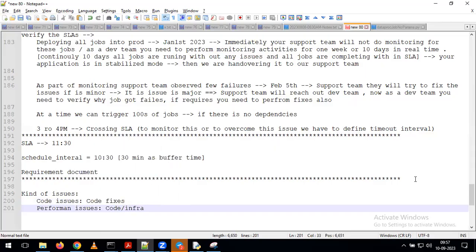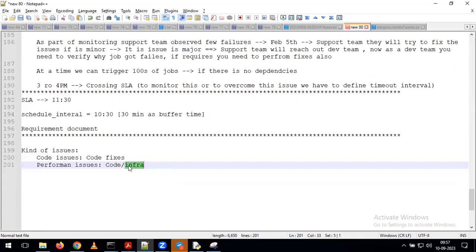If it is from the code level performance issues, we need to do the fixes on the code. But if there is any issue on the infra side, we need to do the fixes on the infra side. So first, we need to analyze the issue based on the type of the issue. If it is a code issue, we are going to perform the code fixes. If it is an issue from the infra side, we need to increase the infra. So all these things we need to perform based on our analysis.